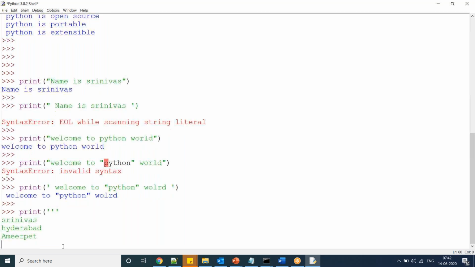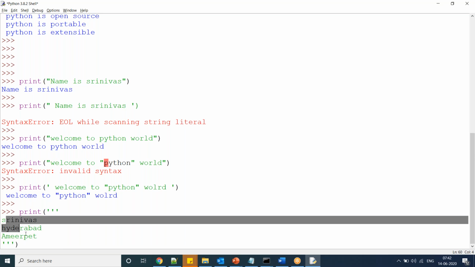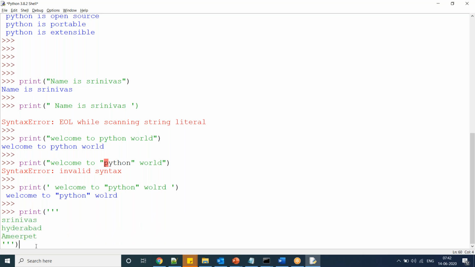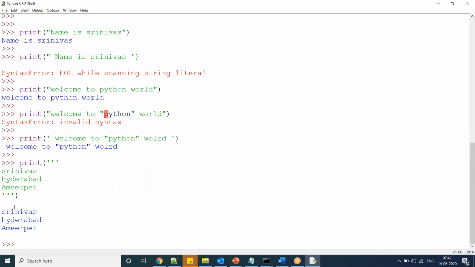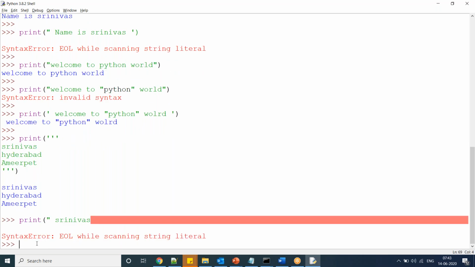So here, triple single quotes end. Now this is a multi-line statement. You can see the multi-line statement like this. Now the same thing, if you write one double quote and press enter, for suppose Srinivas, if you press enter it is going to throw an error.